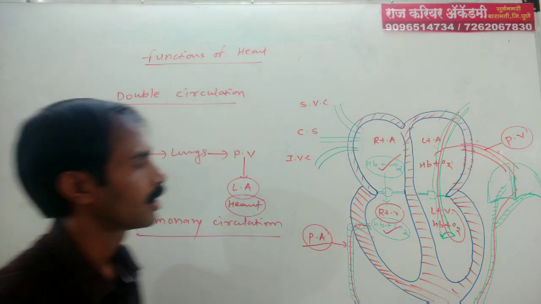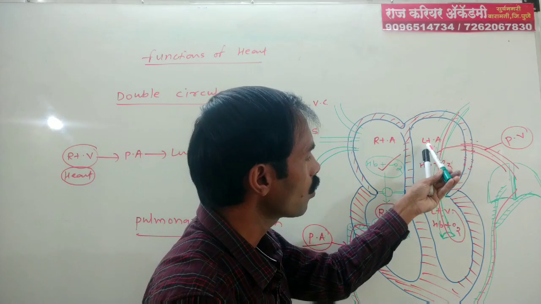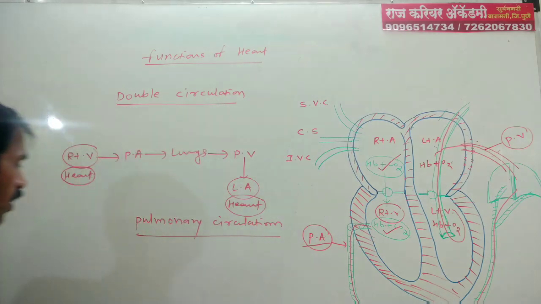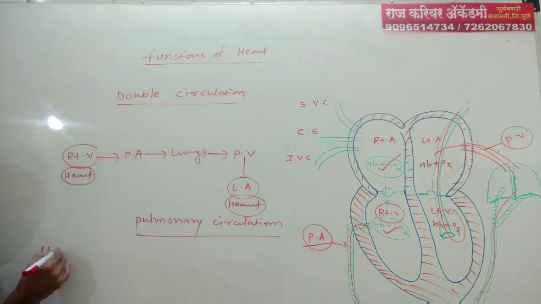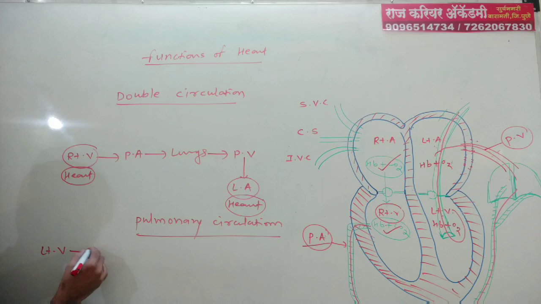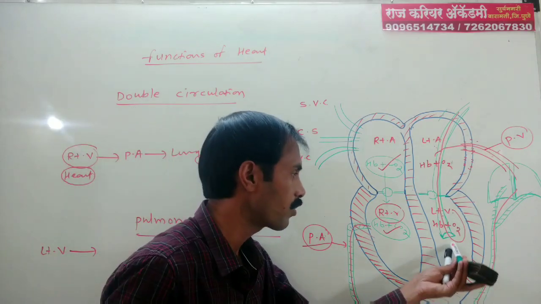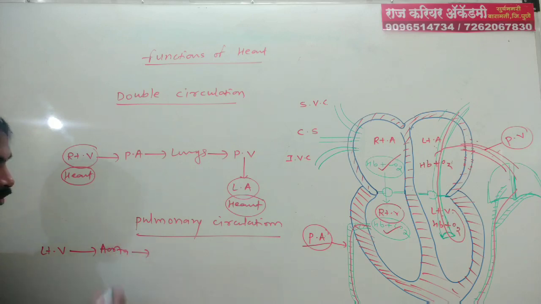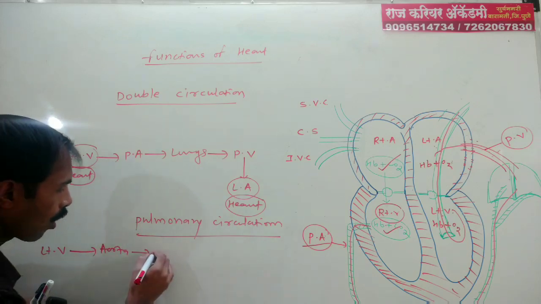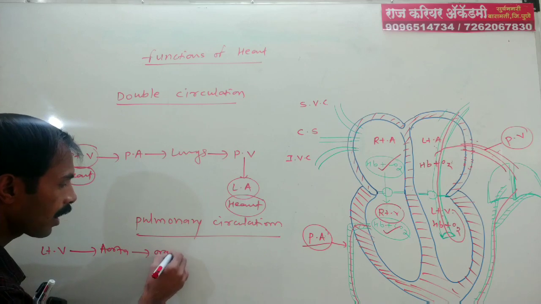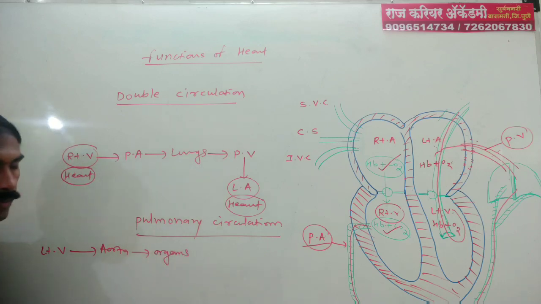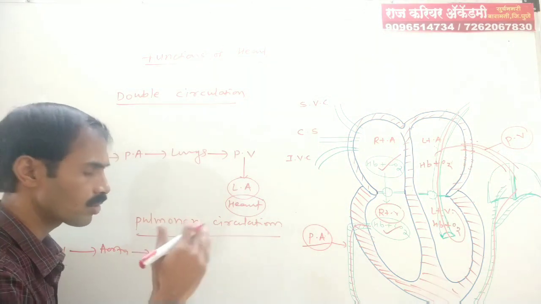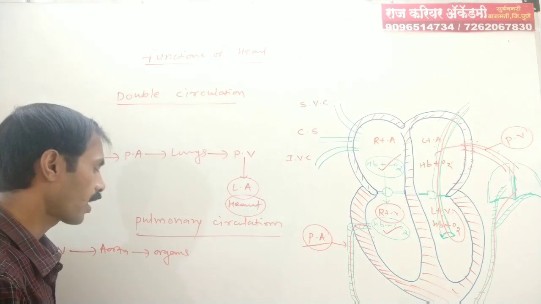Then from the left atrium to the left ventricle, from the left ventricle to the aorta, and from the aorta to arteries and organs. In the organs, assimilation of food takes place, oxygen is transferred and carbon dioxide forms.